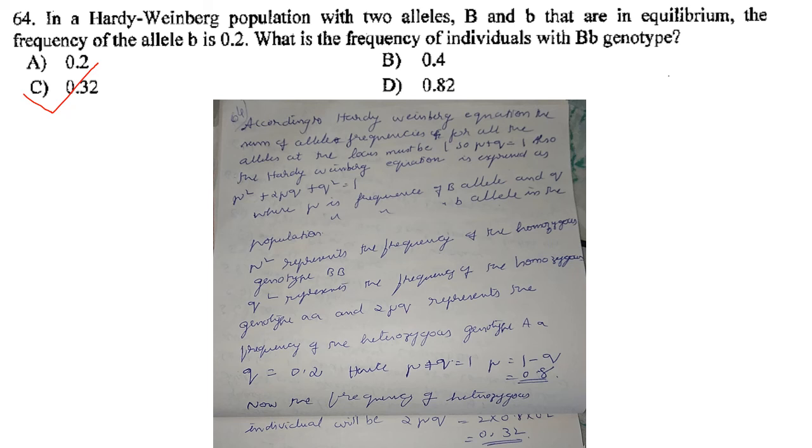the heterozygous genotype. Sorry, I made a mistake of writing A here instead of B. It is capital B and small b. So q is equal to 0.2. Hence because p plus q is equal to 1, p is equal to 1 minus q, that is 0.8. Now the frequency of the heterozygous individual will be 2pq. So 2 into 0.8 into 0.2, that is equal to 0.32. So the answer is option C, that is 0.32.